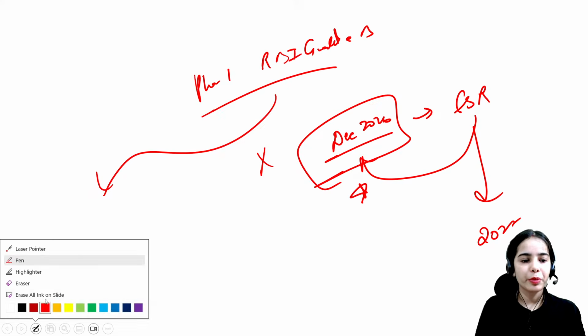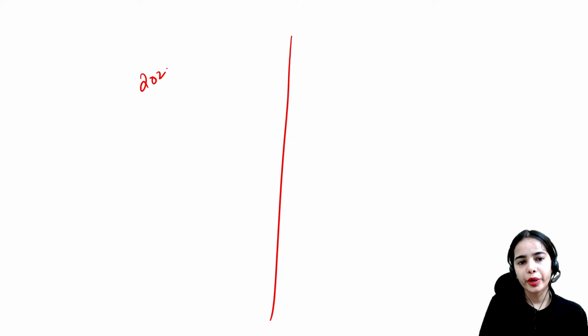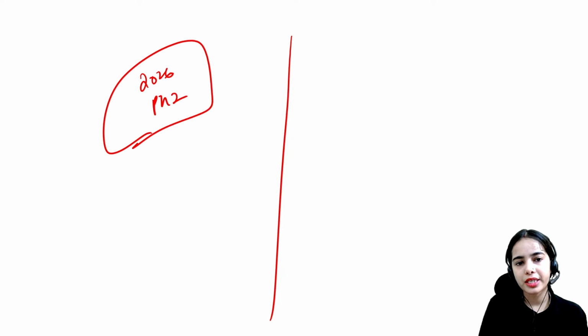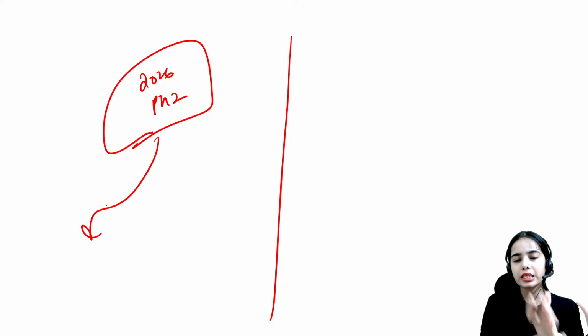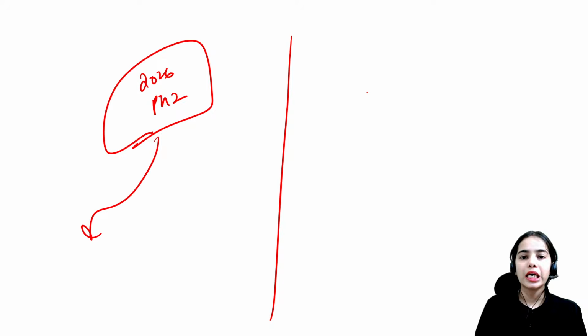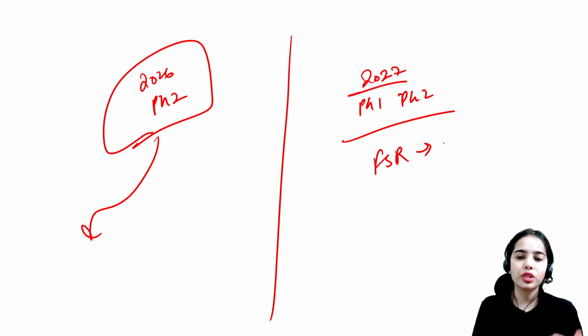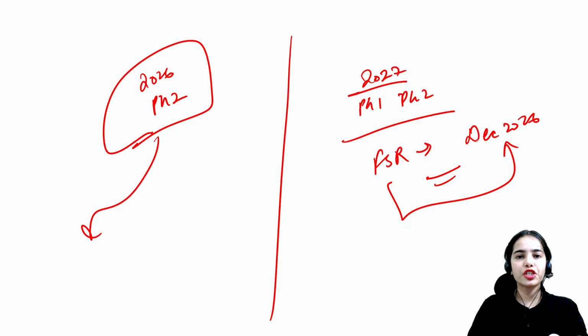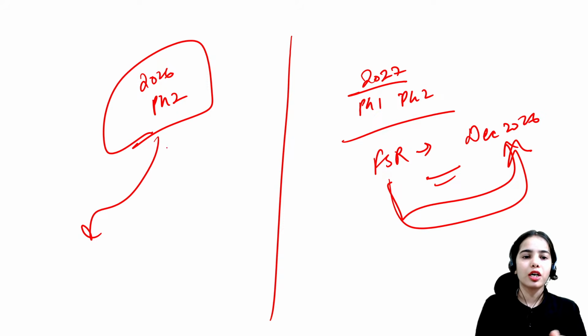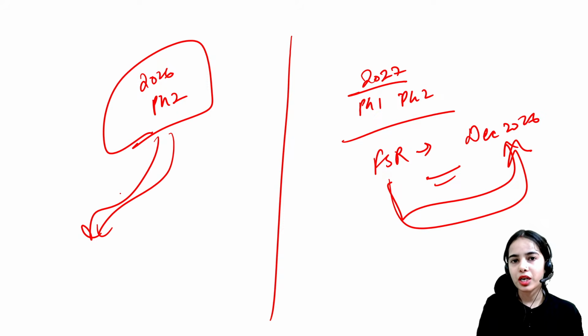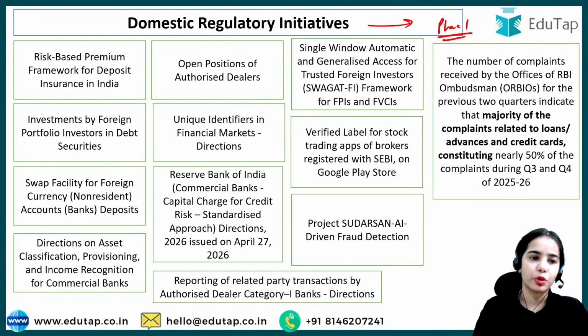Okay, so if you are preparing for 2026 phase 2 of the RBI Grade B examination, you have already gone through these initiatives taken by the domestic regulators for your phase 1. If you are preparing for 2027 phase 1 and phase 2, then you have to focus on the financial stability report of December 2026. So this financial stability report is not very important for you. You have to focus on the next edition. For the students that have the examination coming this month only, yes, this report is important.